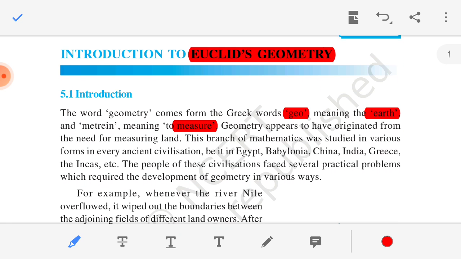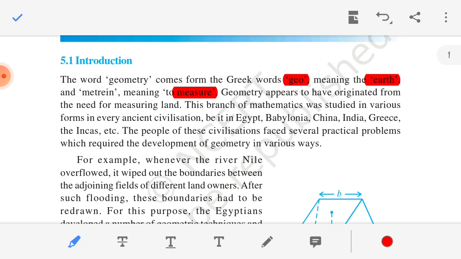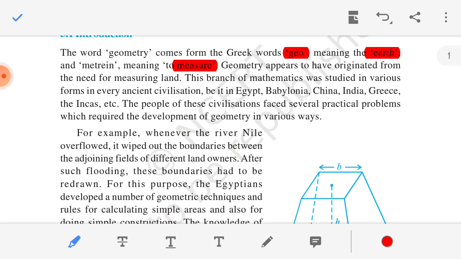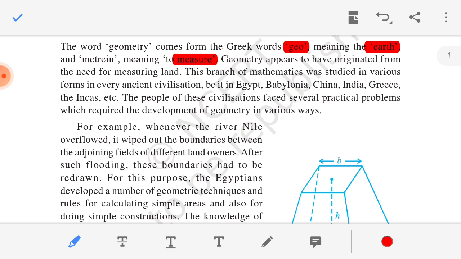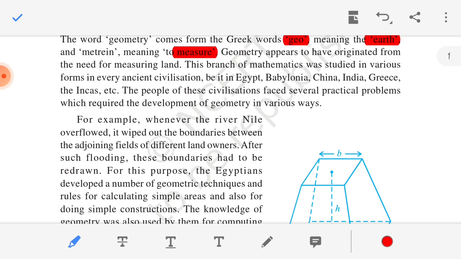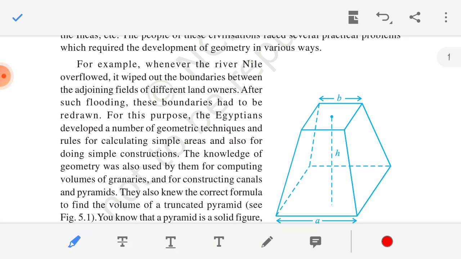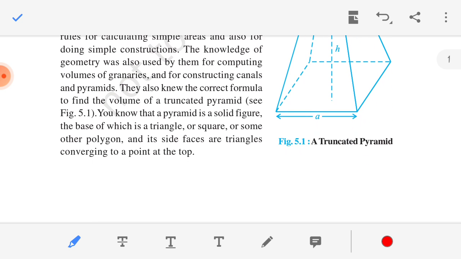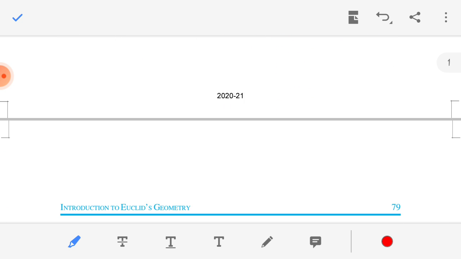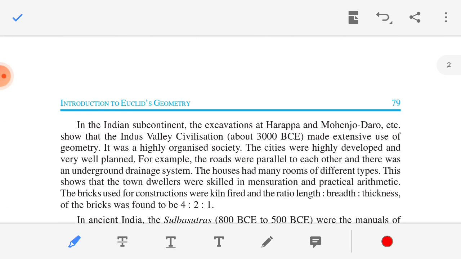Next, in ancient civilizations they were always using geometrical concepts in their day-to-day life. One example of such a civilization is the Indian civilization.